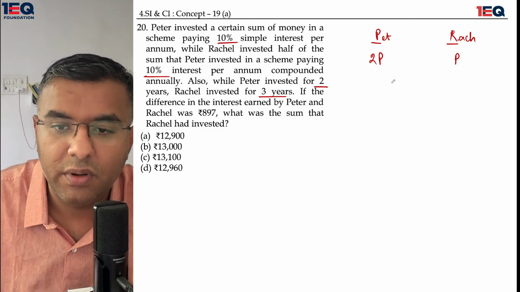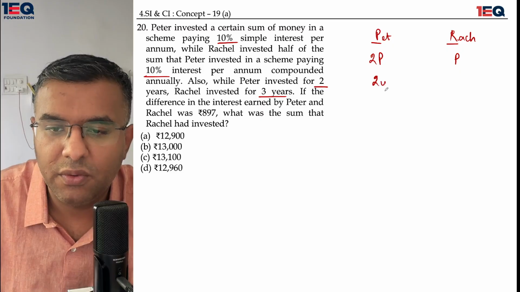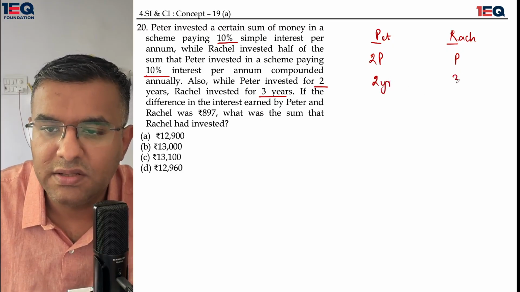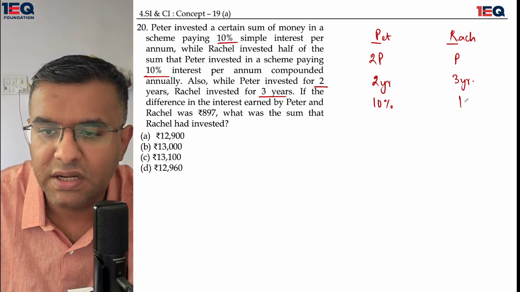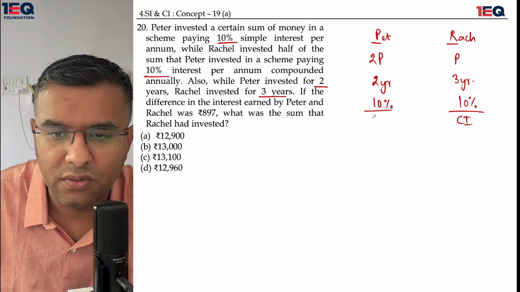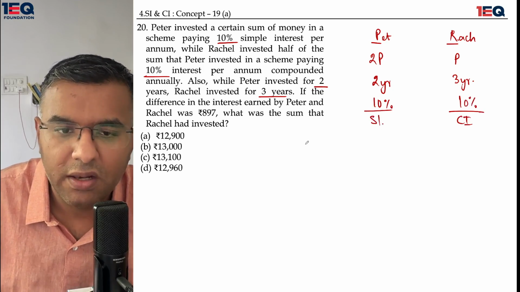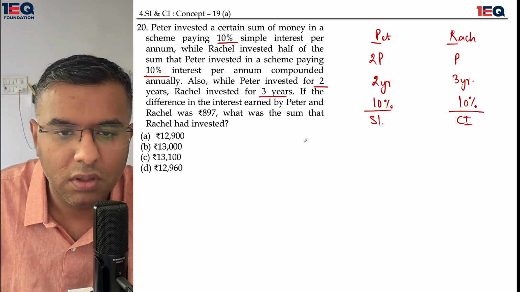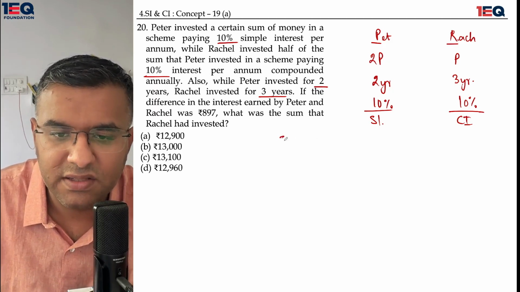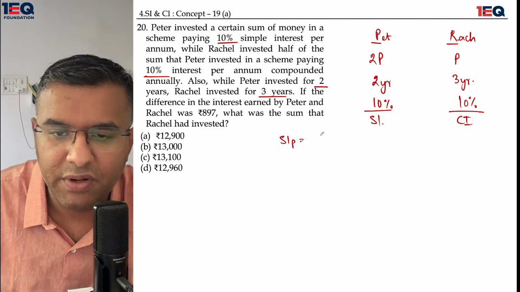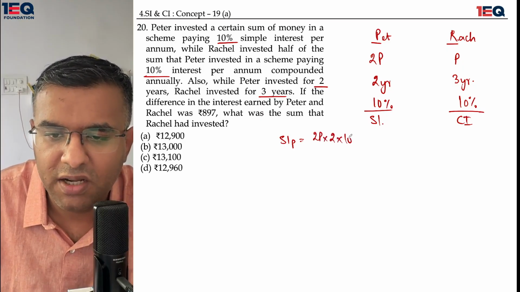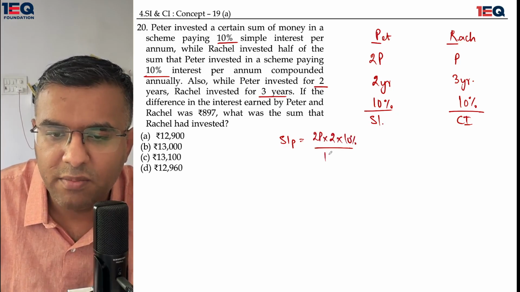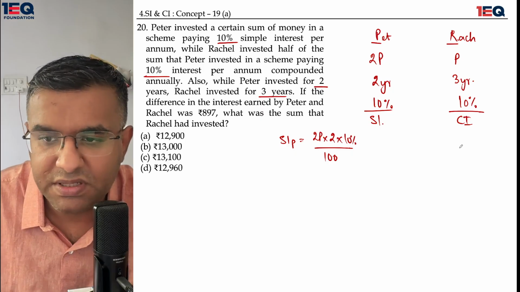Rachel invested in a scheme paying 10% interest per annum compounded annually. Peter is doing it for 2 years and Rachel is doing it for 3 years. Peter is investing at 10%. Rachel is also investing at 10%. Rachel is going through compound interest and Peter is going through simple interest. Let me quickly find out the simple interest of Peter. The simple interest of Peter stands at twice of P multiplied by 2 years time multiplied by 10% of interest, divided by 10 divided by 100 to remove the percentage sign.